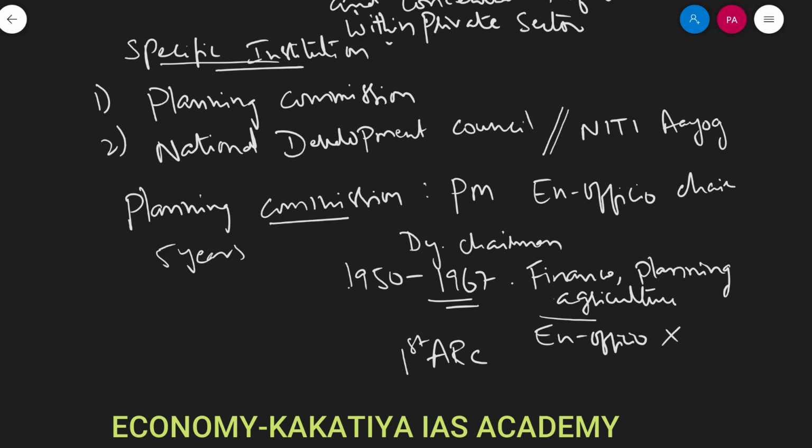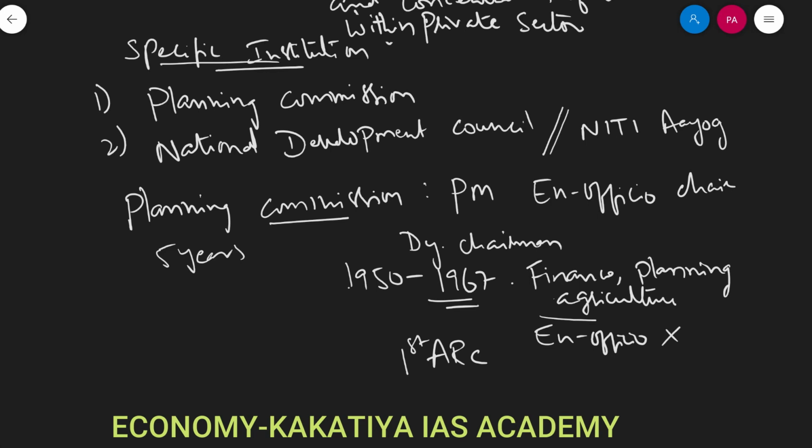So Planning Commission was targeted to draft the 5-year plans, right, and determine the factors that affect the plan development of the nation, as well as the factors that affect the implementation of 5-year plans. So the Planning Commission was also tasked to determine the machinery that is required to implement the 5-year plans. So these were the functions of Planning Commission, right?